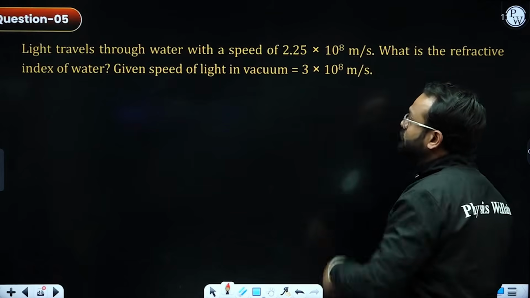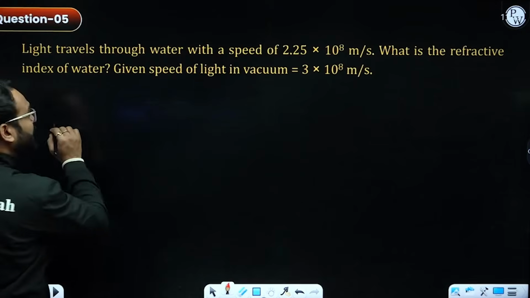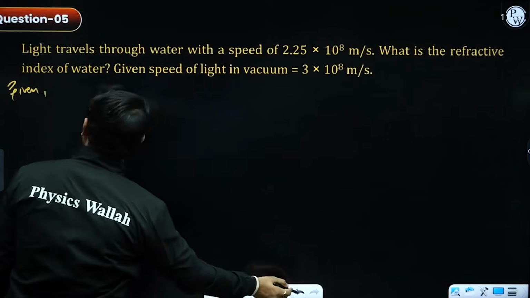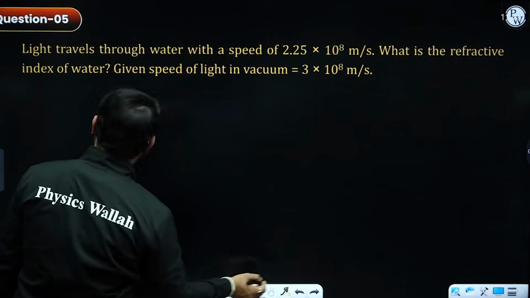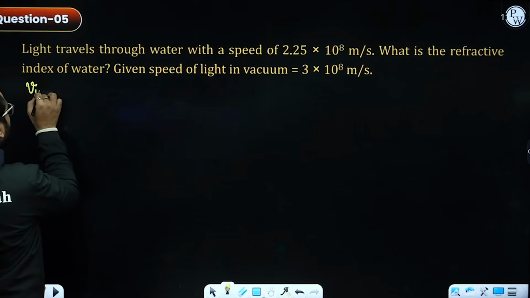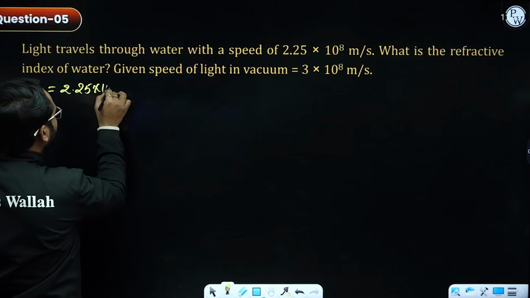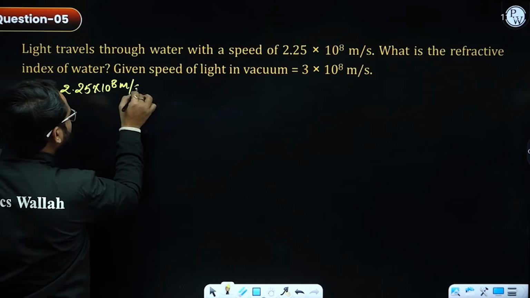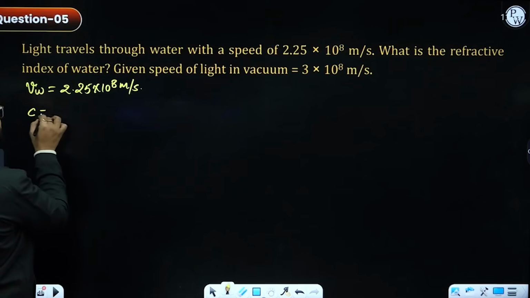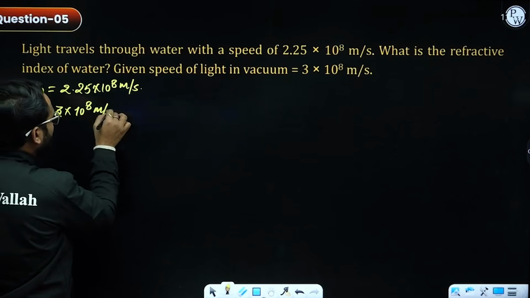Light travels through water with a speed of 2.25 times 10 to the power 8 meter per second. The speed of light in water is given as 2.25 times 10 to the power 8 meter per second, and the speed of light in vacuum is already given, that is c equals 3 times 10 to the power 8 meter per second.